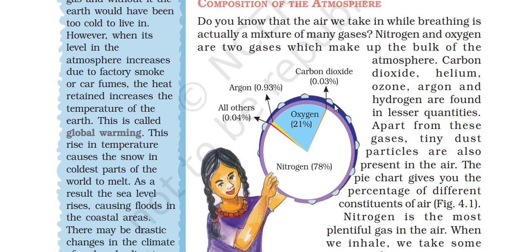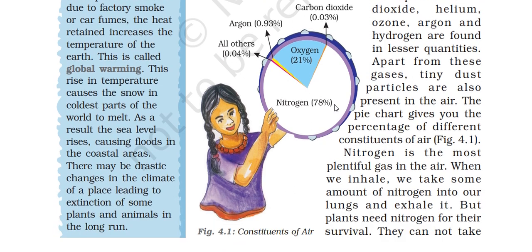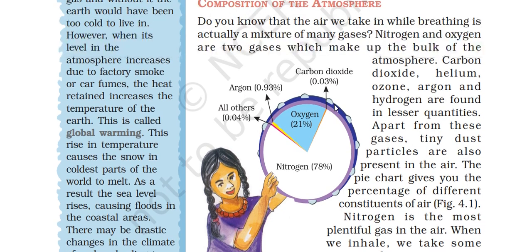This rise in temperature causes the snow in the coldest parts of the world to melt. As a result, the sea level rises, causing floods in the coastal areas. There may be a drastic change in the climate of a place, leading to the extinction of some plants and animals in the long run.